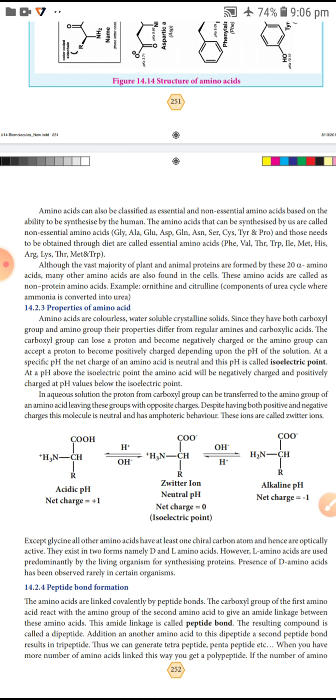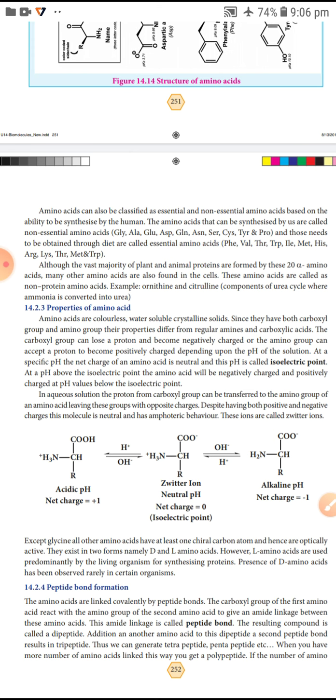Next, let me learn the properties of amino acids. Amino acids are colorless, with no color. They are water soluble, crystalline solids. Amino acids have both a carboxyl group and an amino group, so their properties differ from regular amines and carboxylic acids.